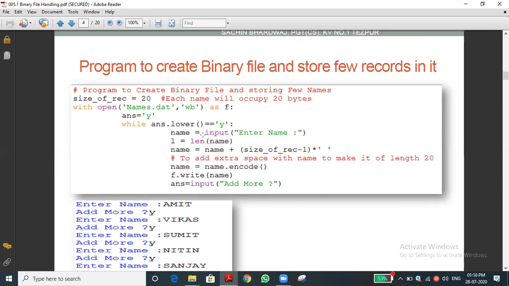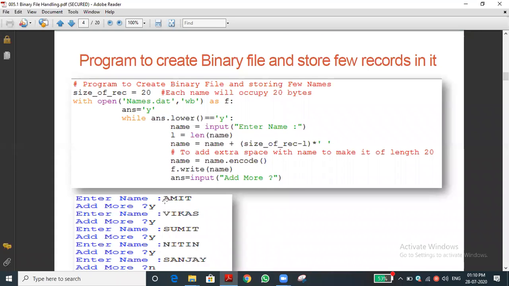Name equal to input of enter name. You can follow line by line with the pointer. We are getting the name and storing it in the variable name. Then l equal to len of name. For example, I will go with an example output. Amit is one name we entered. What is the len of this Amit? 3, sir. How is it 3? Length, man. 4, sir. Yeah, 4.